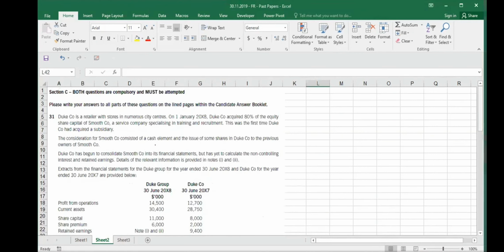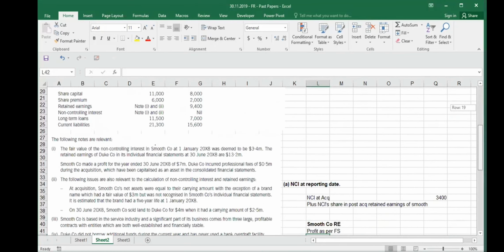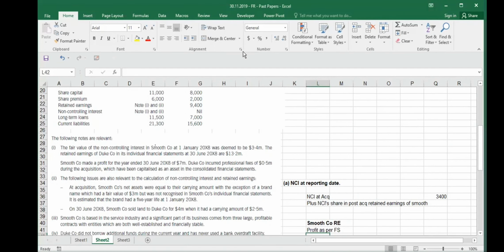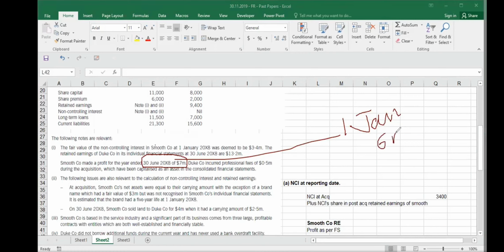When the acquisition happened? It says that Duke Company is a retailer with stores in numerous city centers. On 1st January 2008, Duke Company acquired 80% of the equity share capital. So it is buying 80% and it is getting it on 1st January 2008. And the financial statements say that Smooth made a profit for the year ended 30th June 2008. So you are making a profit of 7 million on 30th June 2008. You are acquiring it on 1st of January. So how much period belongs to the post-acquisition period? 6 months. 6 months profit.